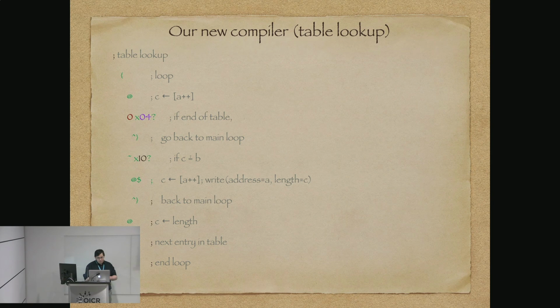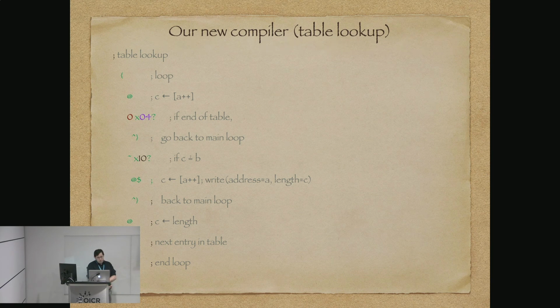We can then check to see whether or not the character that we have there is equal to the character that we got. If it is, then we write out the definition for it: we get the length, and then we write out the definition. And then we go back. Otherwise, we get the length of it and skip ahead to the next entry in the table, which happens to be that address plus that length.